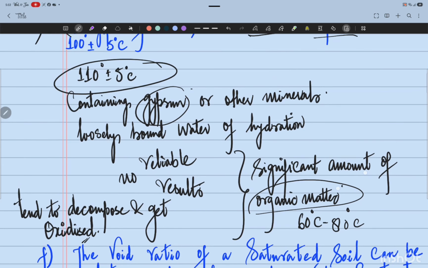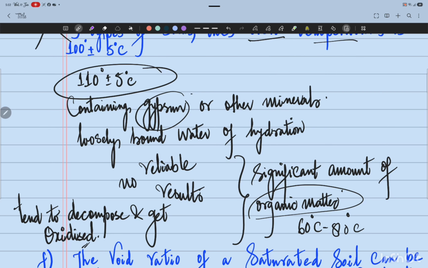All right, so this temperature range of 110 degrees centigrade plus minus 5 degrees centigrade does not give reliable results for the soils containing gypsum or other minerals which are having loosely bound water of hydration. And this range is also not suitable for all those soils which contain a significant amount of organic matter. For all such soils, a temperature range that can give us reliable results is the range between 60 degrees centigrade to 80 degrees centigrade.